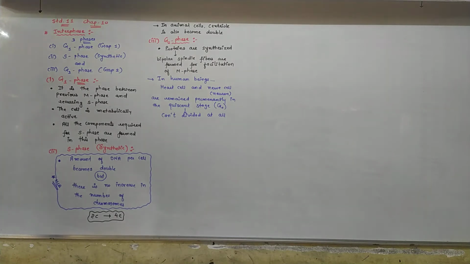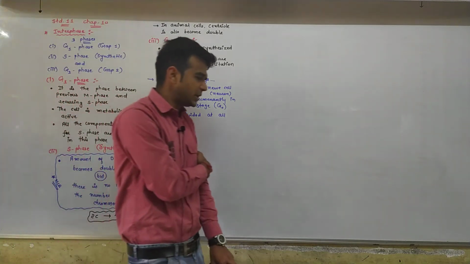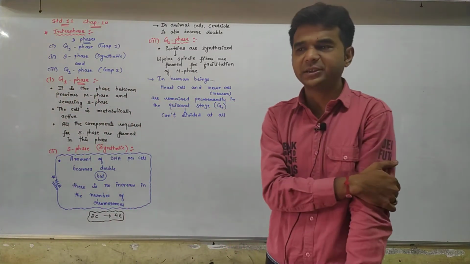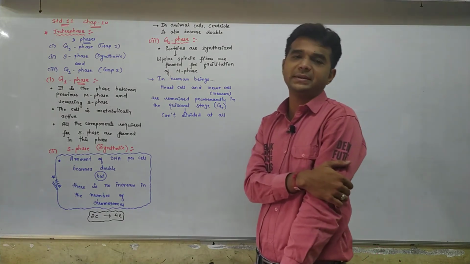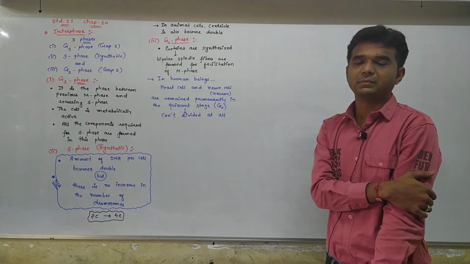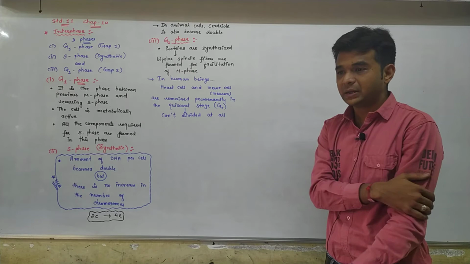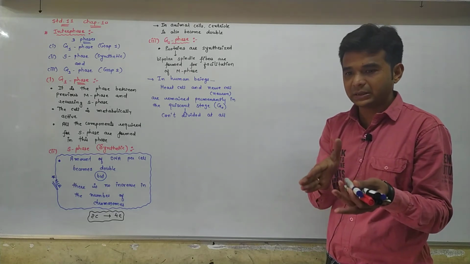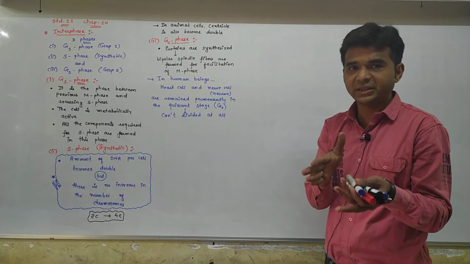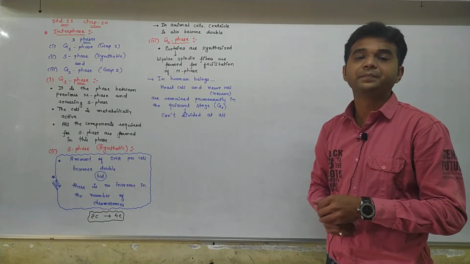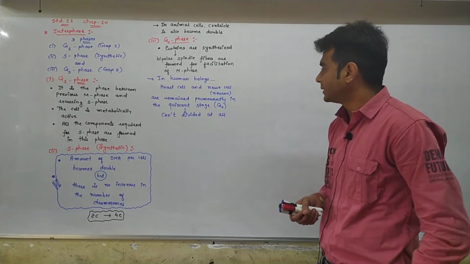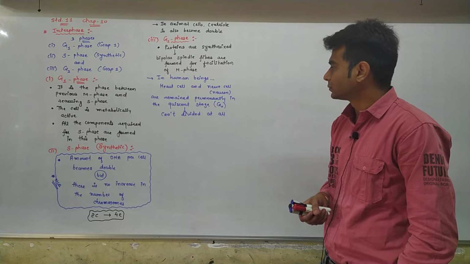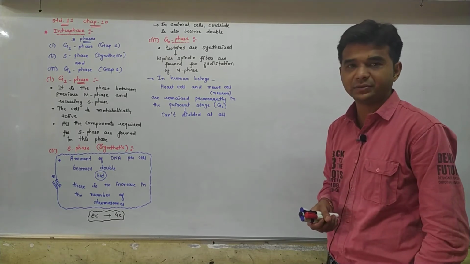So heart cell as well as nerve cell remain in the G0 stage. Majority remain permanently in the G0 stage, but if a minor injury is there, these cells exit from the G0 stage and enter the G1 stage and then carry on the cell cycle, if it is required.